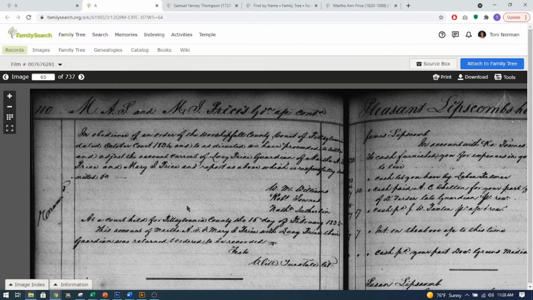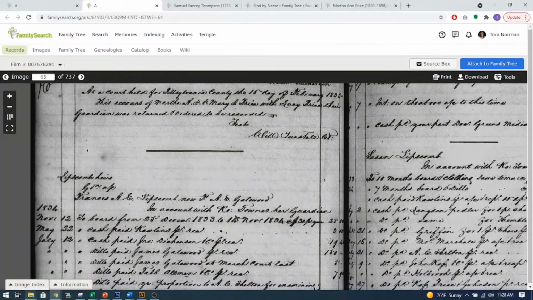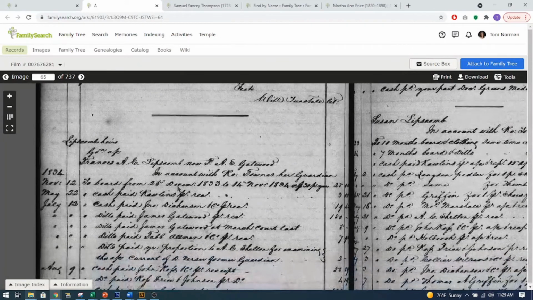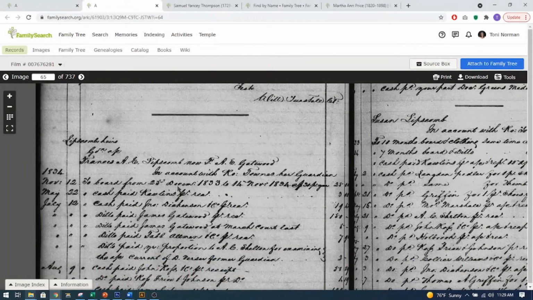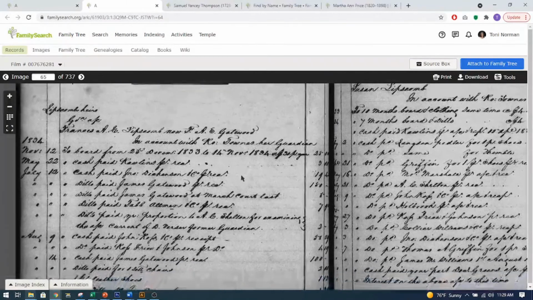Anyways, that's how I found them. I am going to stop for a minute, but then I'm going to come back and show you that this was a guardianship record that was underneath, and I love these guardianships. So I'm not related to this family, but I went ahead and found the family, and I actually found many of these children in FamilySearch, but they were not attached to their father. I think I'll just go ahead and continue with it. I don't have all the records up, but I think I can continue.